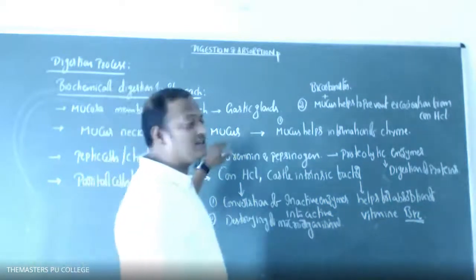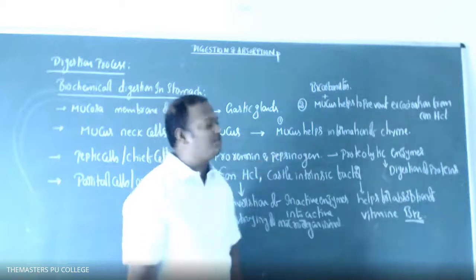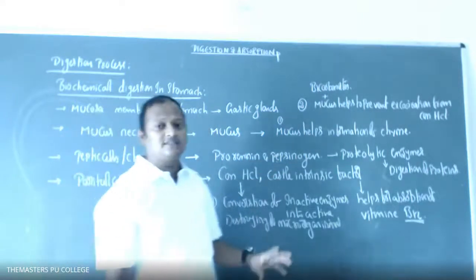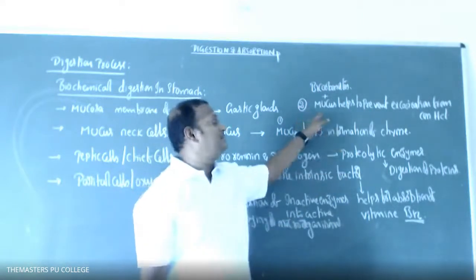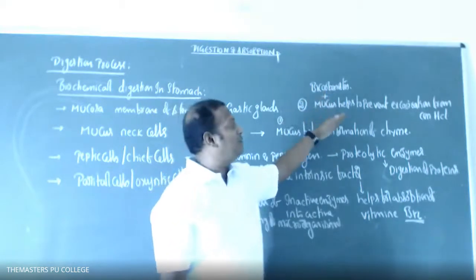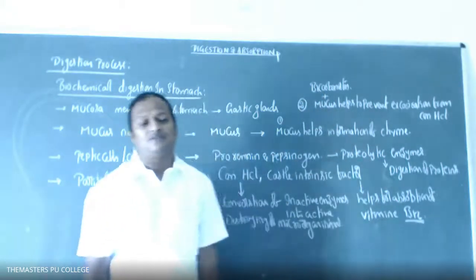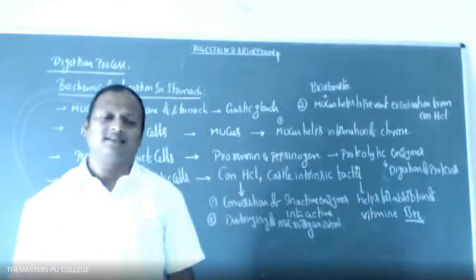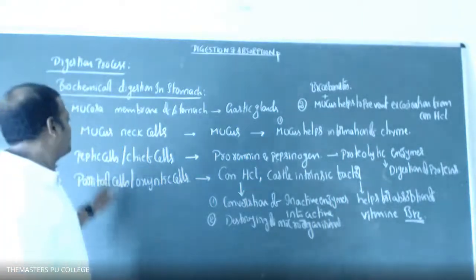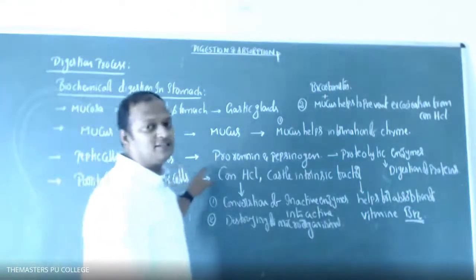So what are the functions of mucus? The mucus helps in the formation of the chyme, right? Food is converted into chyme. And second, the mucus along with the bicarbonates helps to prevent excoriation of the stomach walls from the concentrated HCl.